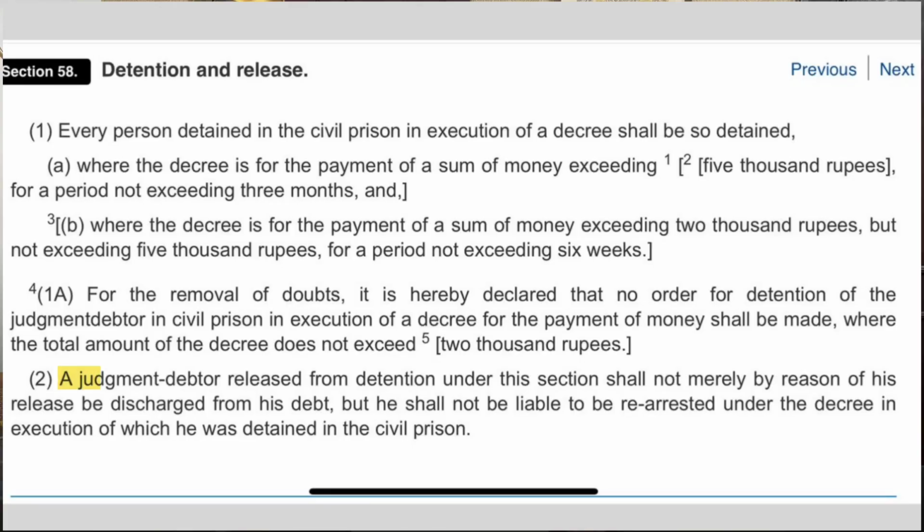Then subsection 2 is also relevant here, which provides that a judgment debtor released from detention under this section shall not merely by reason of his release be discharged from his debt, but he shall not be liable to be re-arrested under the decree in execution of which he was detained in the civil prison. So here the second point we can note is that if a person has already suffered incarceration of 3 months in civil prison, then he cannot be re-arrested, though the decree holder can enforce or execute the decree through various other modes of execution, but not through arrest.